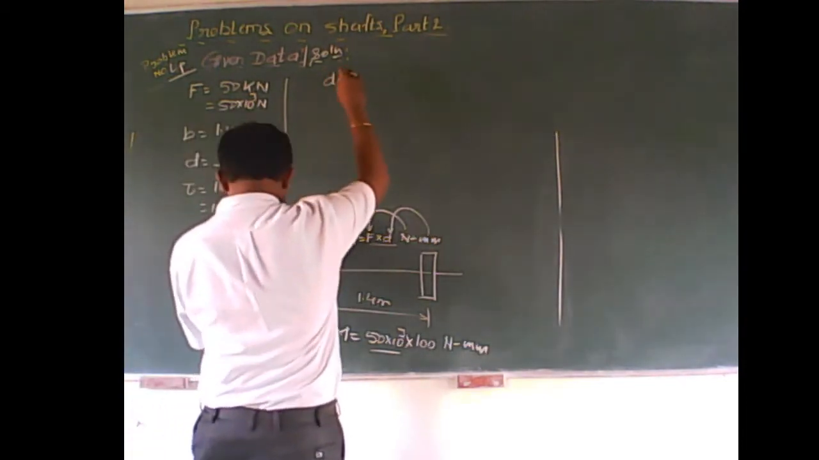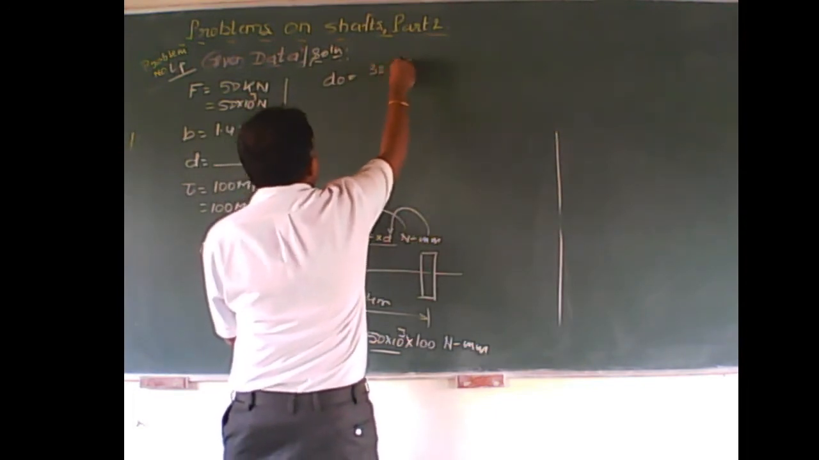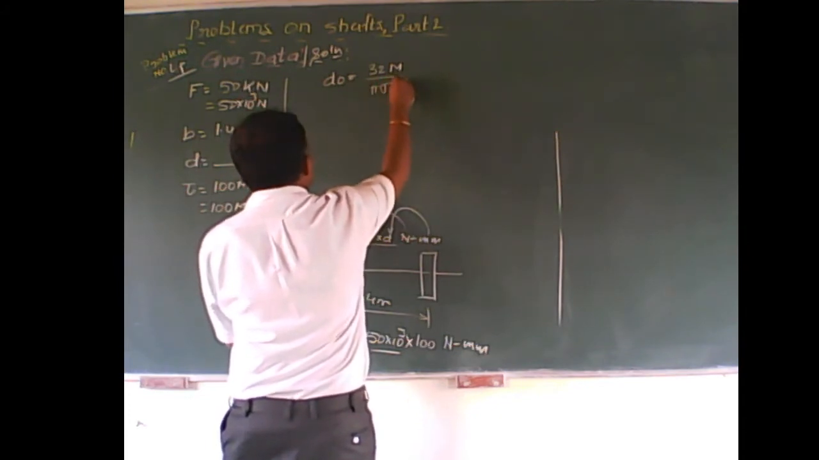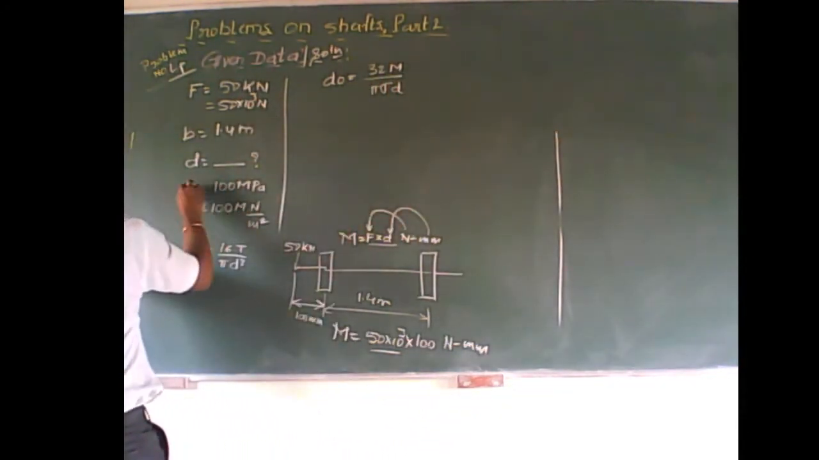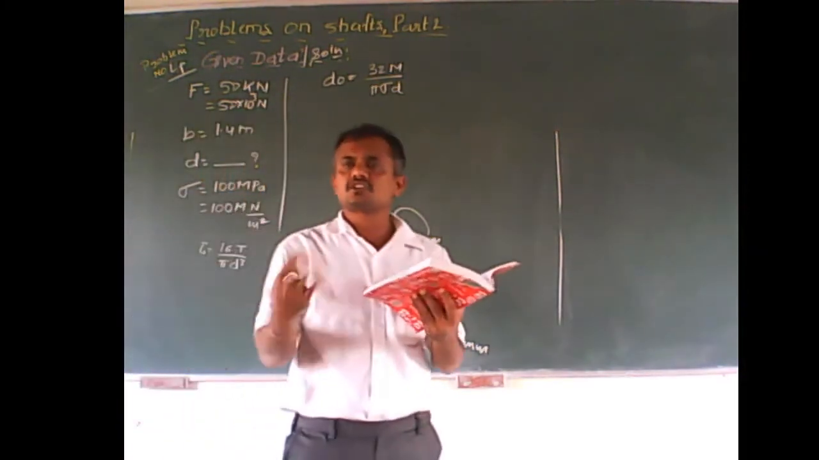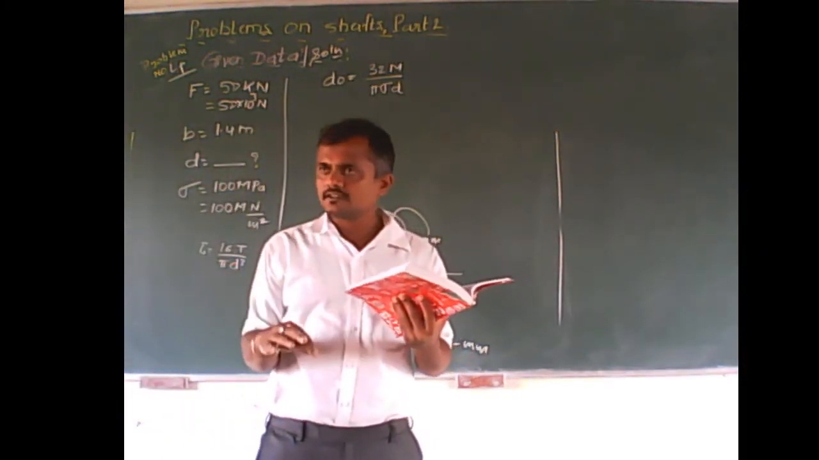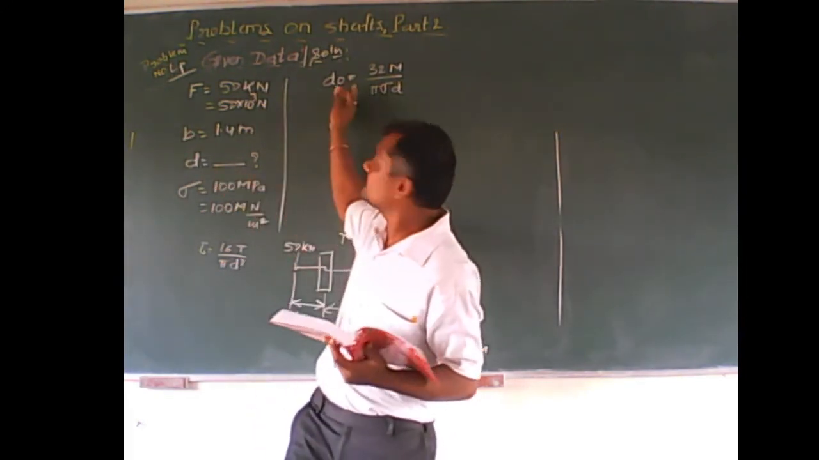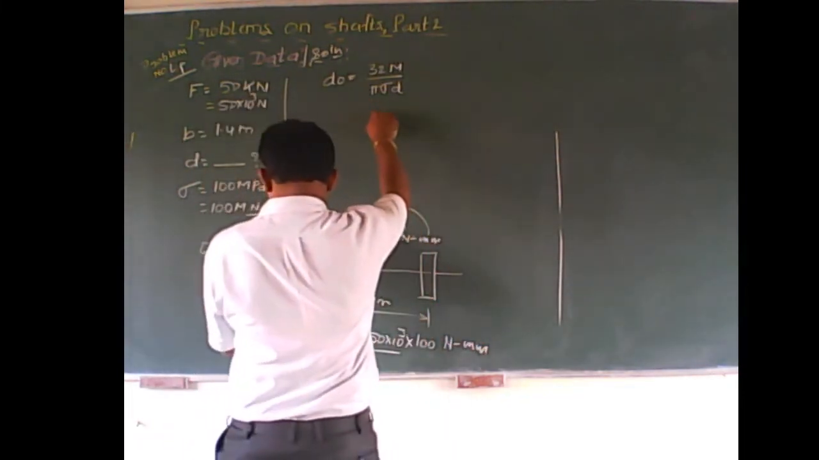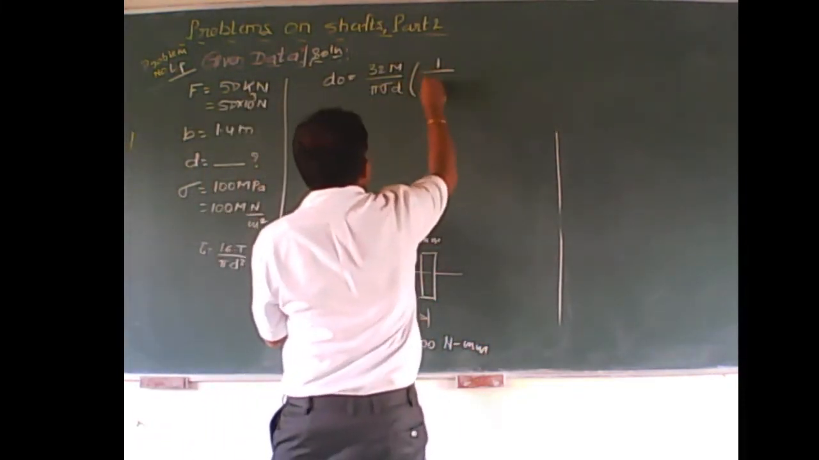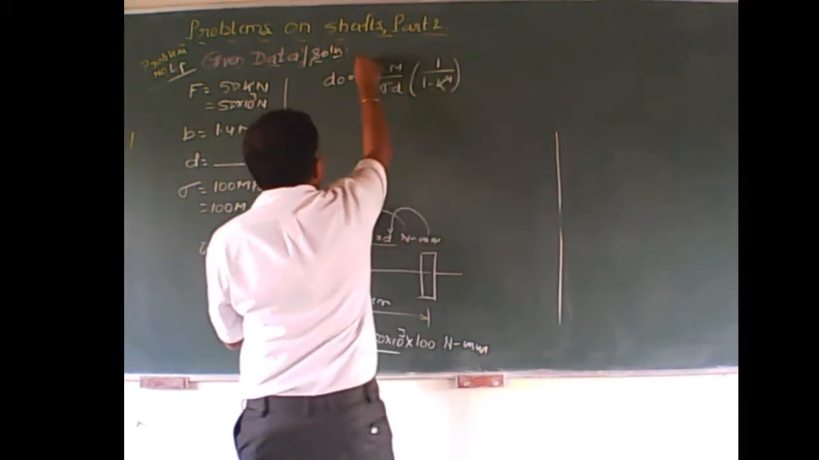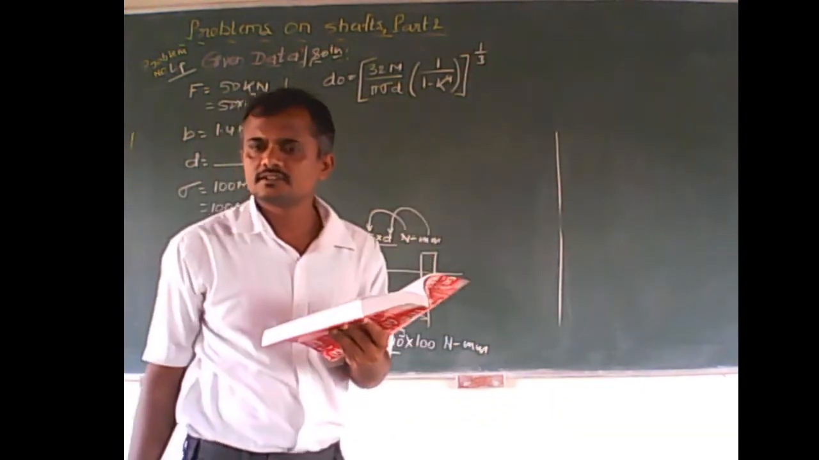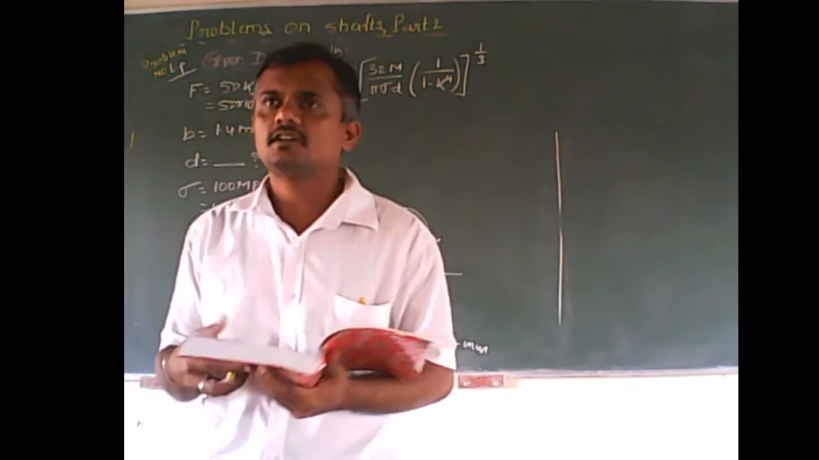So d outer is equal to what? 32 M divided by pi into sigma t. So let me take it as sigma. He has not mentioned whether it is a shear stress or tensile stress or any crushing stress. It is not been mentioned. Therefore I would like to take, according to this equation, sigma t into bracket 1 upon 1 minus k raised to 4, whole raised to 1 by 3. Is that right? Correct? Understood what I am saying?